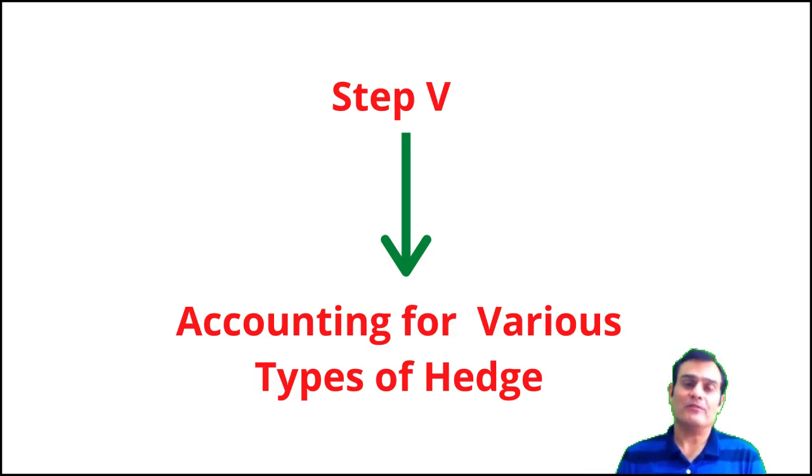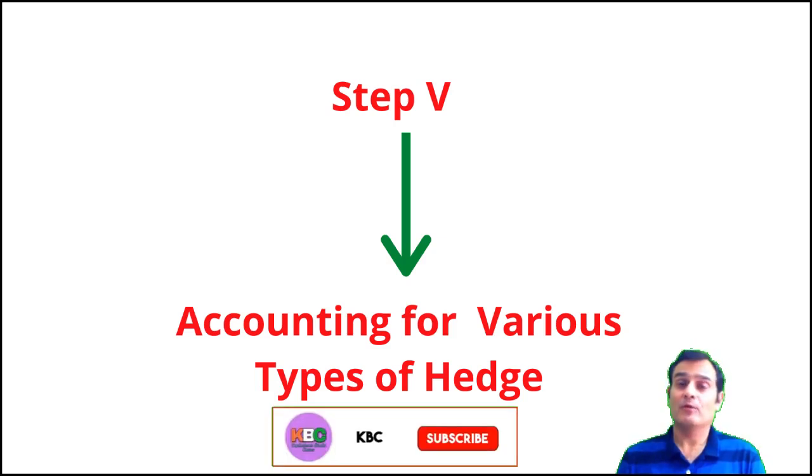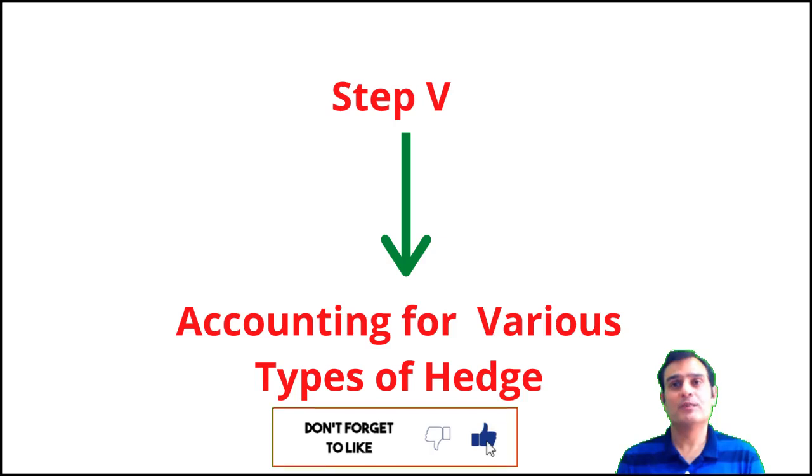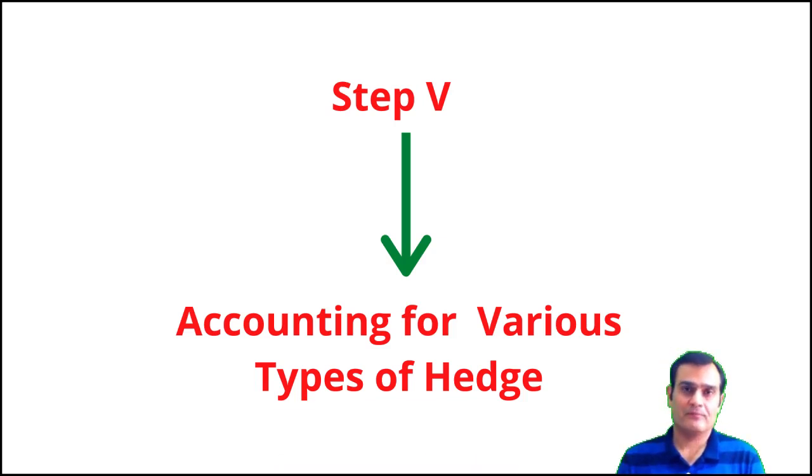As a part of the hedge accounting series of lectures, I have already done videos till step number 4, and today I'm going to discuss step number 5. In terms of step number 5, there are different types of hedge accounting. We are going to discuss the accounting treatment: what kind of journal entries are we going to pass when we are looking at different types of hedge?